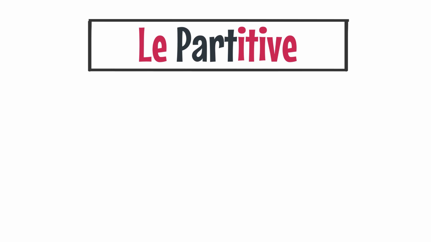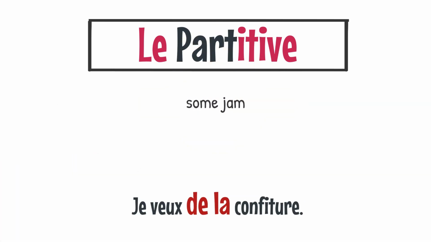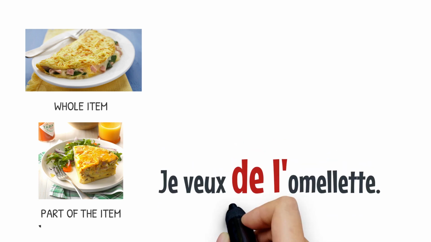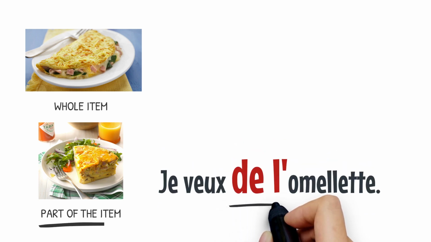So you will say, je veux de la confiture. That de la is your some jam. If you say, je veux de l'omelette, again, you don't want the whole omelette. You're saying that you want some of that omelette, some part of that omelette.